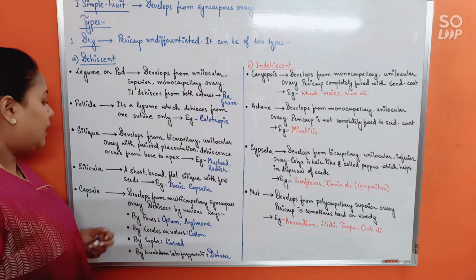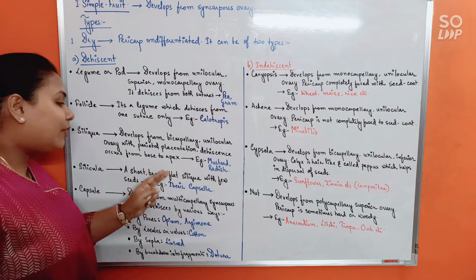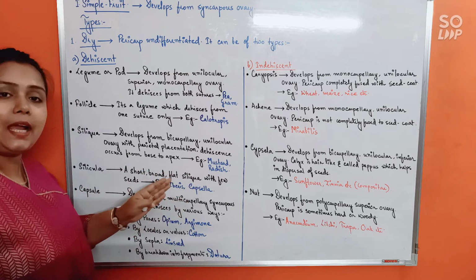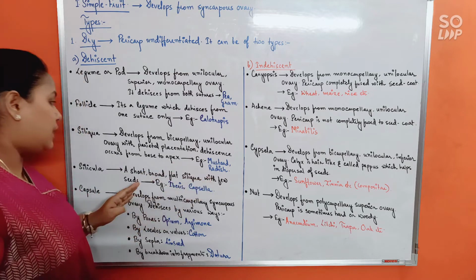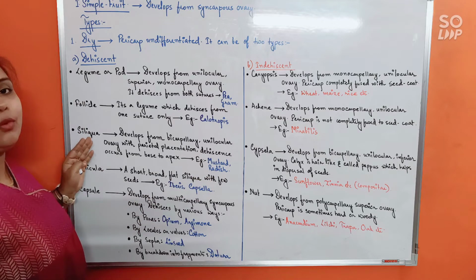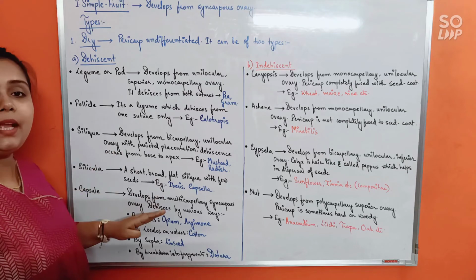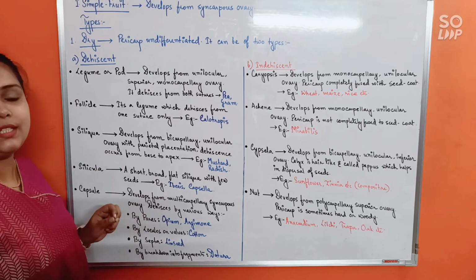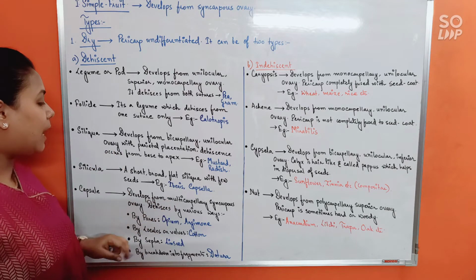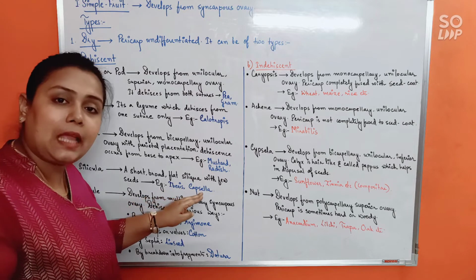Okay, next, Silicula. It's a short, broad and flat siliqua. So it's exactly like siliqua with few seeds. In case of siliqua, there were a lot of seeds present, but silicula is the same as siliqua but with a few seeds and it is broad. Okay. Example will be Iberis and Capsella.